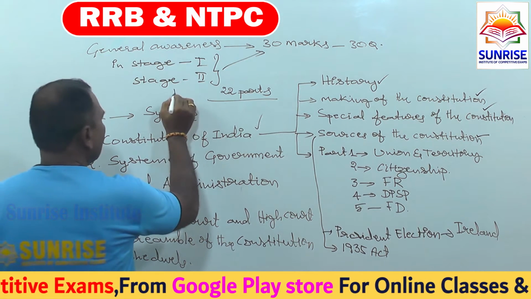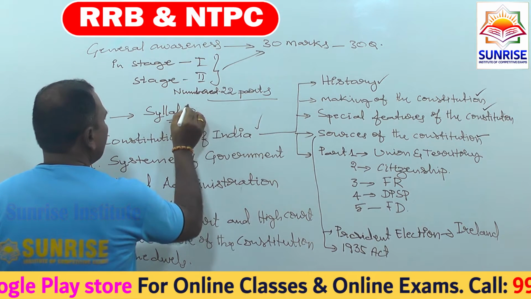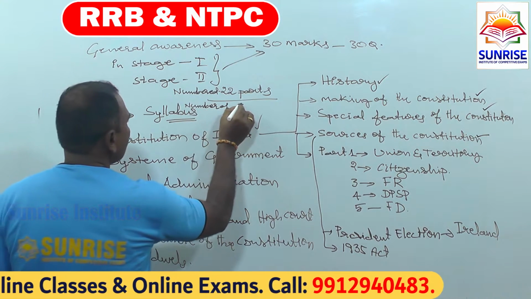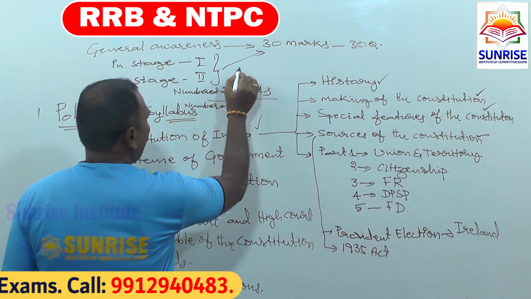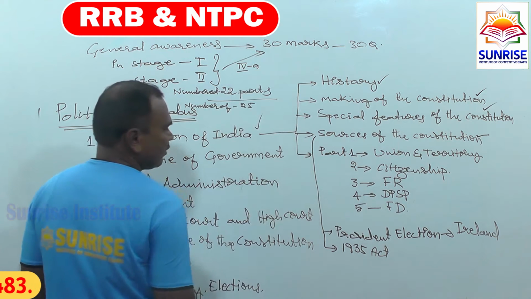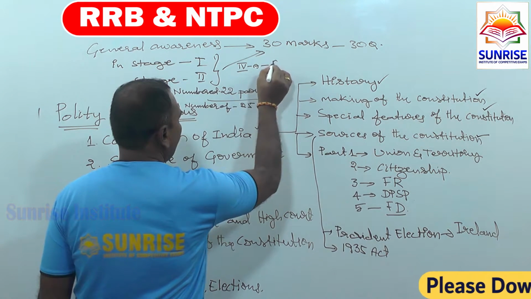This is called numbered. But the number of parts is 25. How? For example, one part, 4th A, we added, that is fundamental duties.